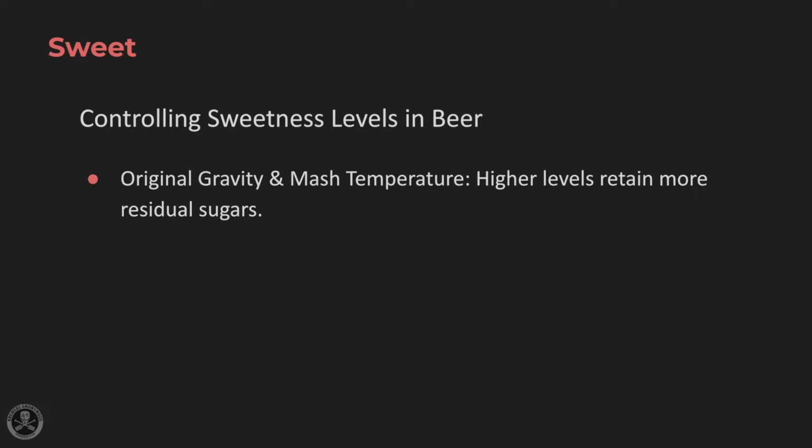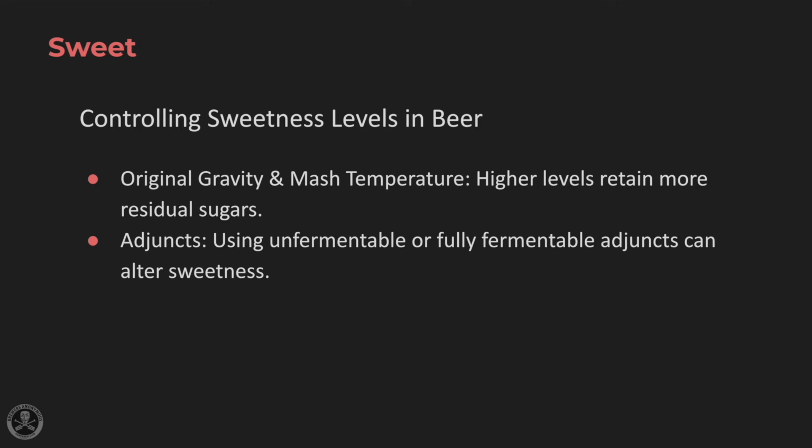There are some things we can do to control sweetness levels in beer. We can plan out appropriate original gravity targets and mash temperatures. Higher original gravities can lead to more unfermented sugars, and higher mash temperatures can create more complex sugars that add a level of residual sugars.